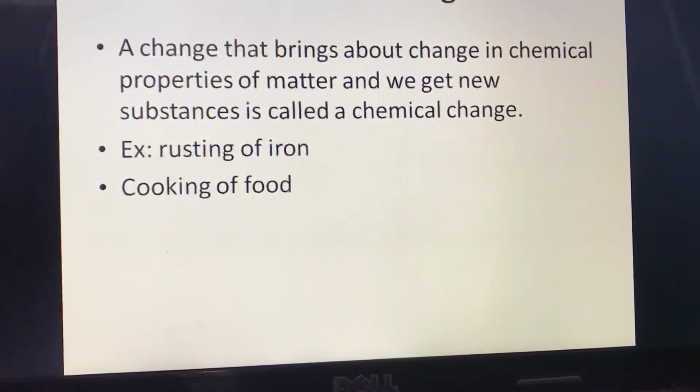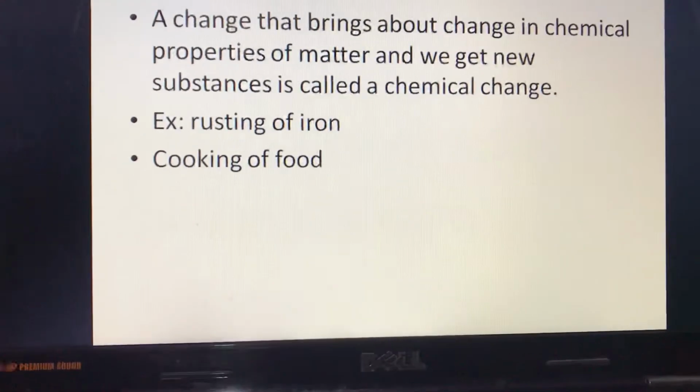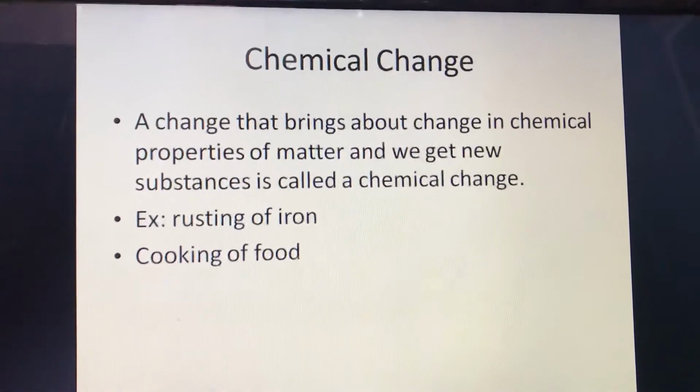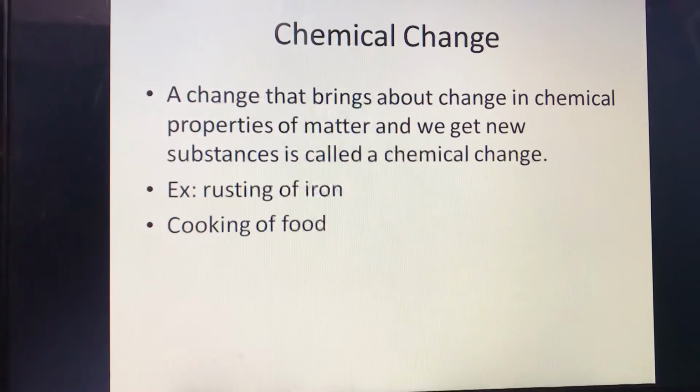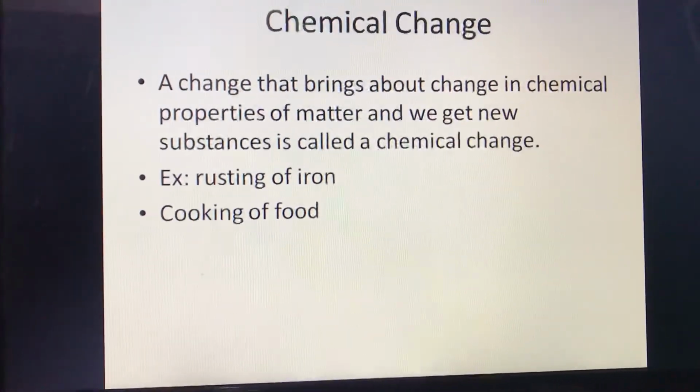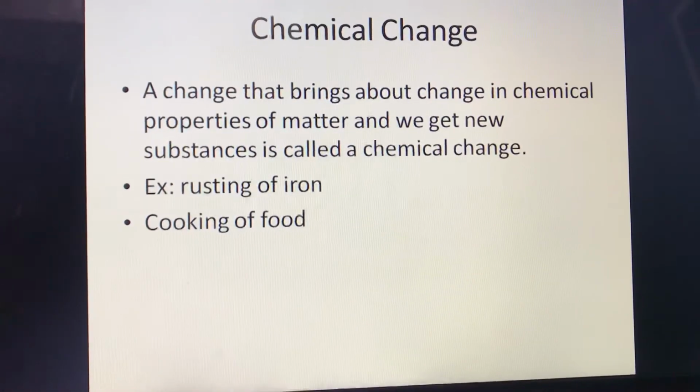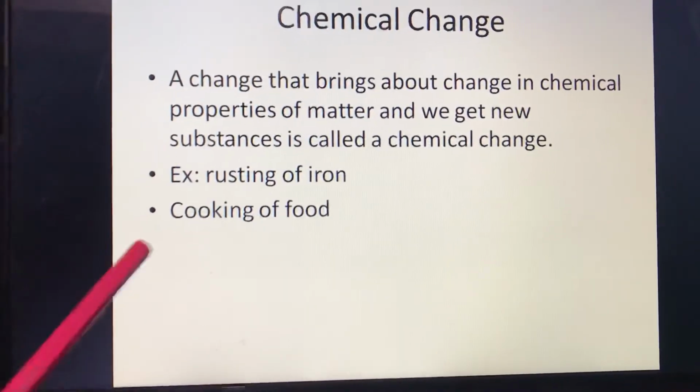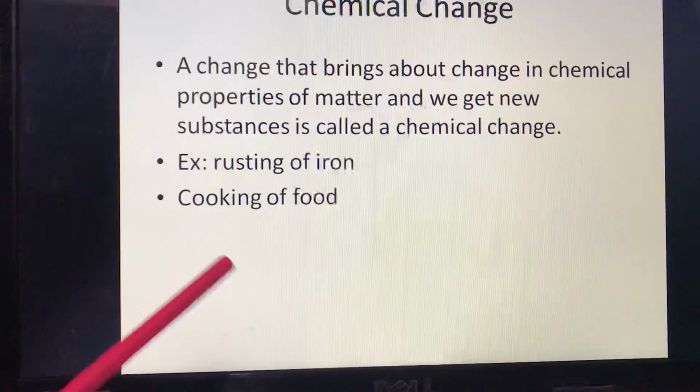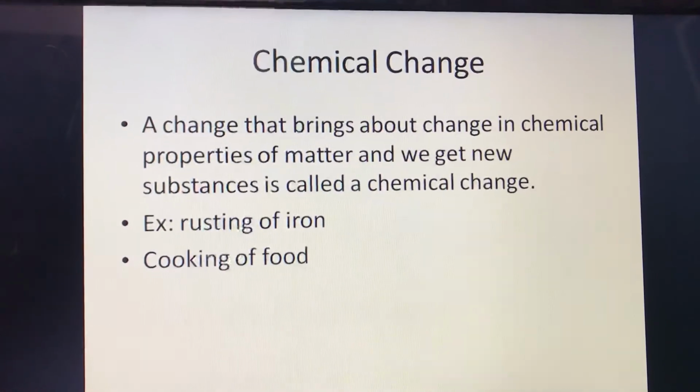Rusting of iron, we get rust, which is iron oxide, a new substance. Cooking of food, the raw food gets converted into cooked food, which is different from the earlier form of the food. So we get new substances in this.